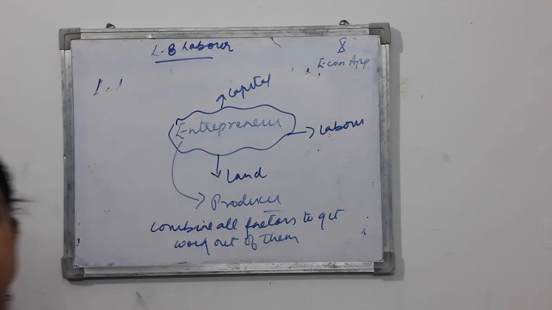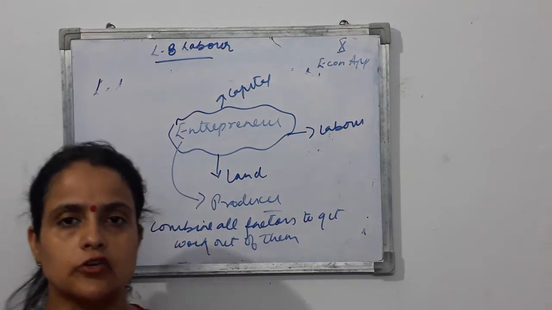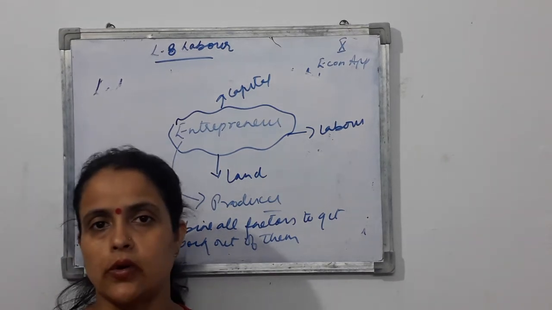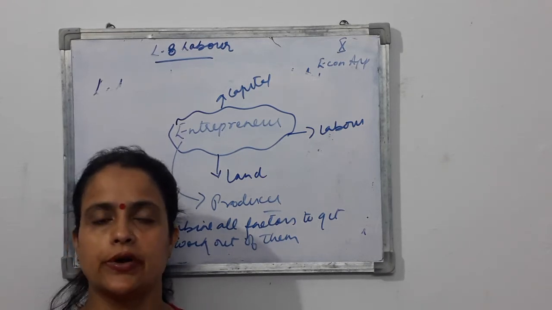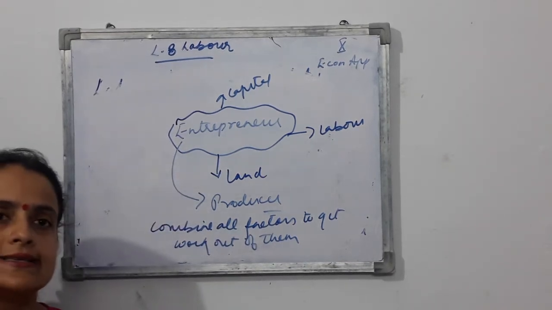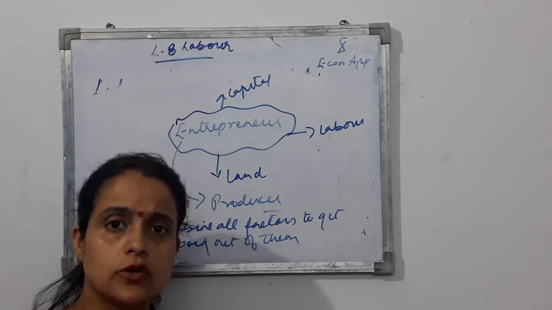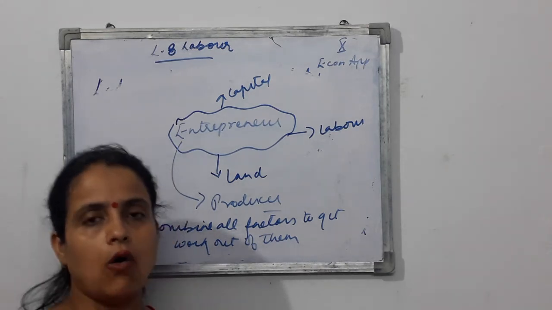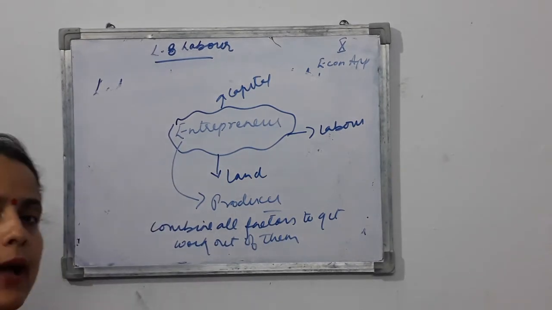So altogether, what we can say is that if we say only one factor of production is very important and the rest are not important, then this is not correct. If I say just land is important and the other three factors are not important, this is going to be wrong. Same way, if I say only the entrepreneur is important and the rest are not, this is also wrong. So basically all the factors are important. There are four factors of production: land, labor, capital and entrepreneur.